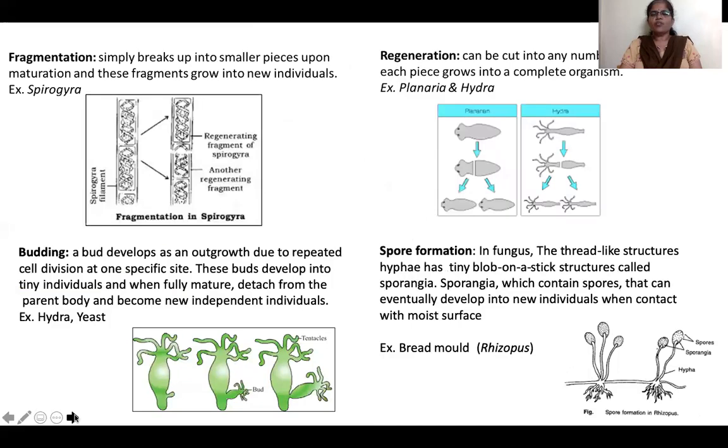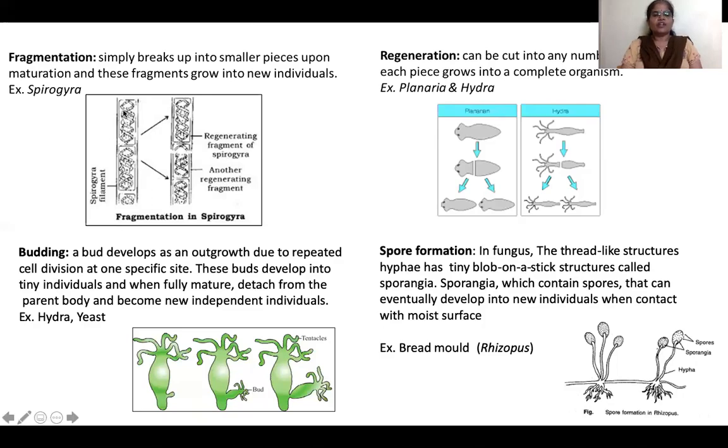Now let us see how asexual reproduction happens in multicellular organisms. In multicellular organisms, there are four different types of asexual reproduction: fragmentation, regeneration, budding, and spore formation. Let us see what fragmentation is. For example, in Spirogyra, what happens?